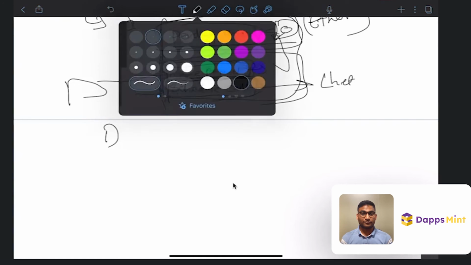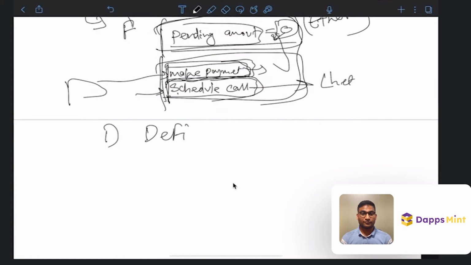The first one is DeFi. The second one is DAO. And the third one is NFTs.